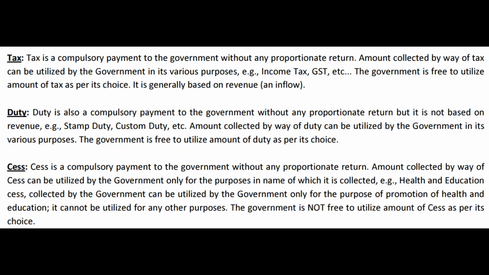Just for example, let us take 3 layers of income in the society. There will be hundreds of them actually. But only for understanding purposes, let us take 3 people, A, B, C. A is Ambani, B is just a middle class guy, a bank employee, let us say, and C is a common man who is just a very poor guy. Ambani pays crores of rupees of income tax, and the bank employee who is a middle class guy pays a few thousands of income tax because of the lakhs of income that he receives. And the third guy, C, never pays any income tax because he doesn't have taxable income.